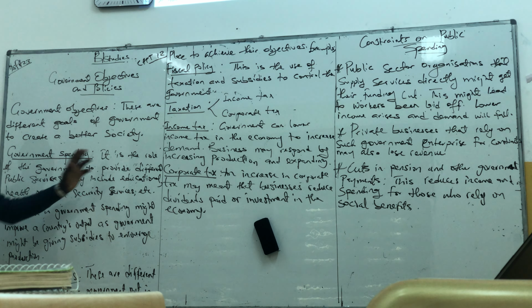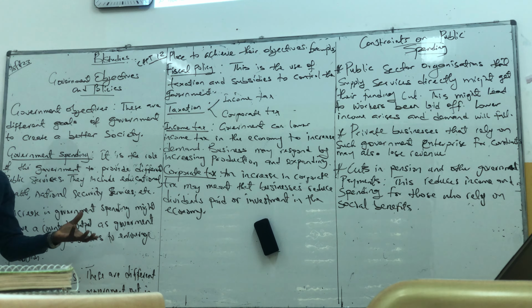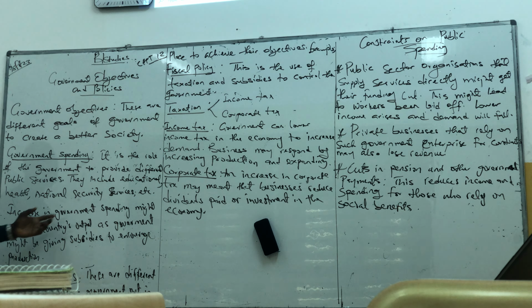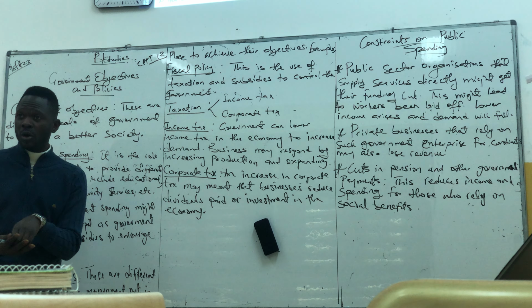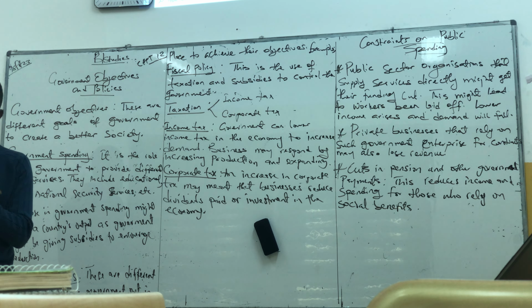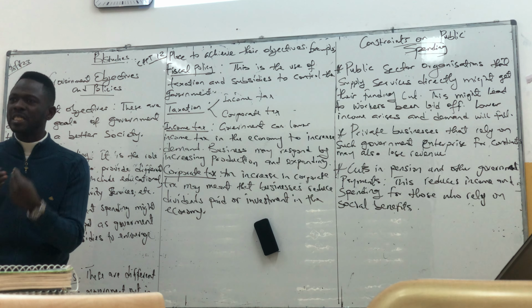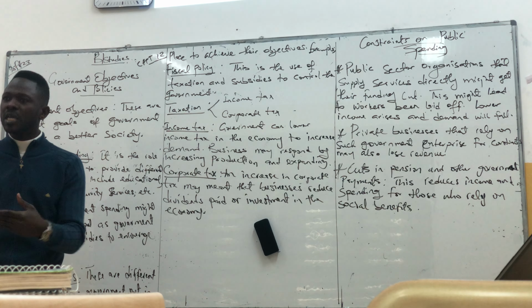So here, it is the role of government to provide different public services. They include educational, healthcare, national security services. These are what government should do for the economy or for a country. Increase in government spending might improve the country's output, as government might be giving subsidies to encourage production. If government is spending more in a country, this might increase output for firms, because at that point in time, it will mean that government, please focus here, it will mean that government is giving subsidies to encourage production.